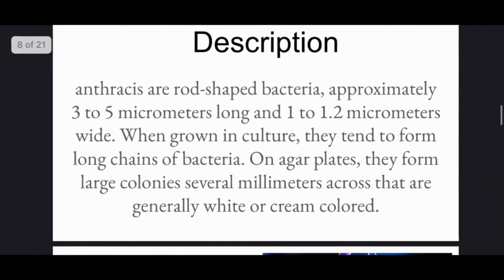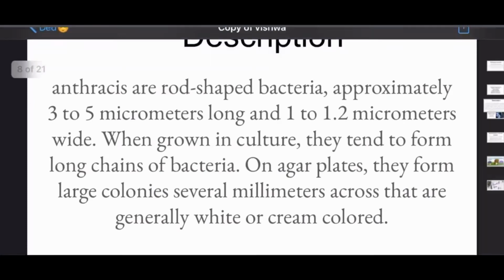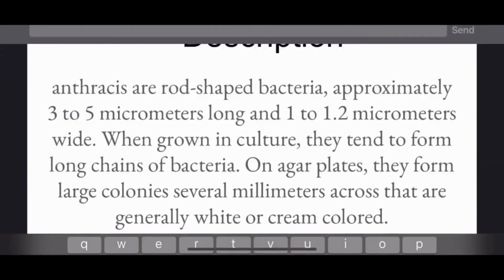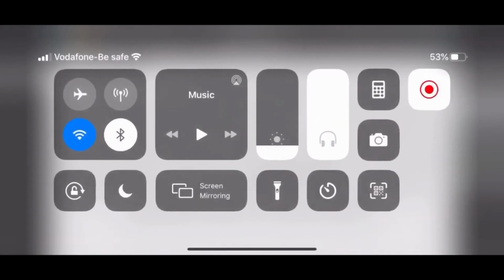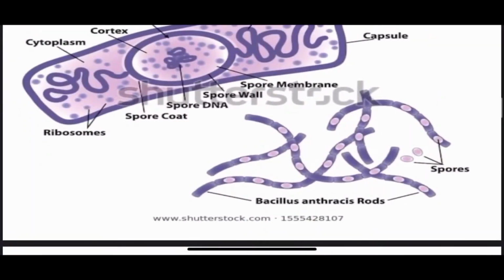So there is a description about anthracis. What is anthracis? We know anthracis are rod shaped bacteria. Okay, these are Bacillus anthracis rods, and on the upper side we can see the spores.